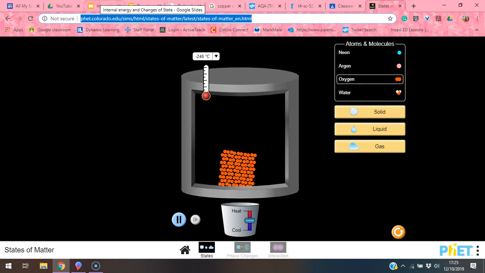The energy stored in a system is stored by its particles, atoms, and molecules. The internal energy of a system is the total energy that its particles have in their kinetic and potential energy stores. Heating the system transfers energy to the particles.